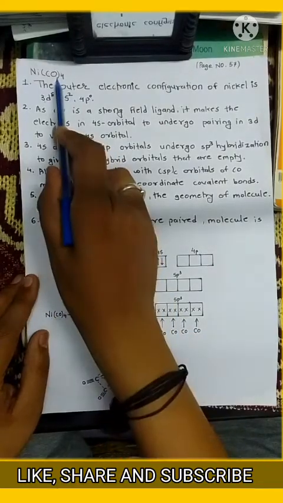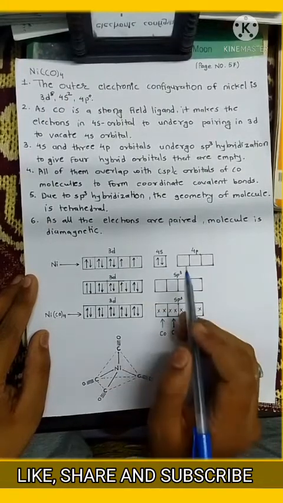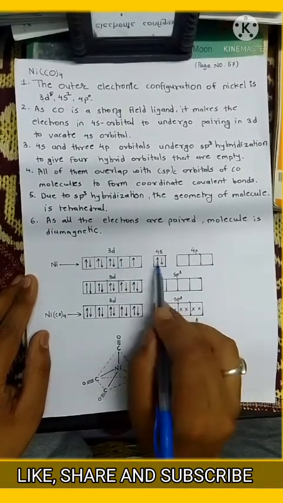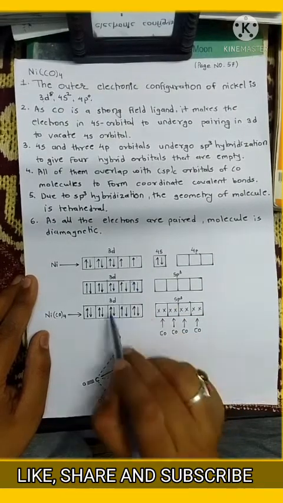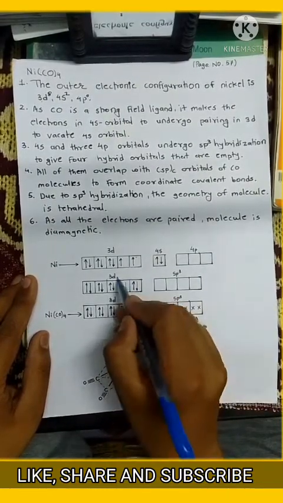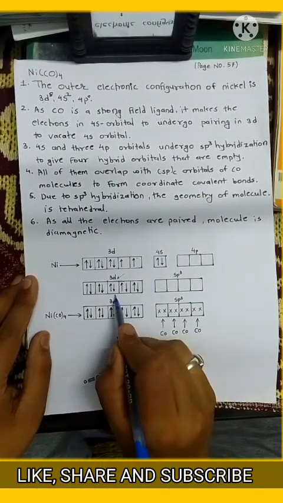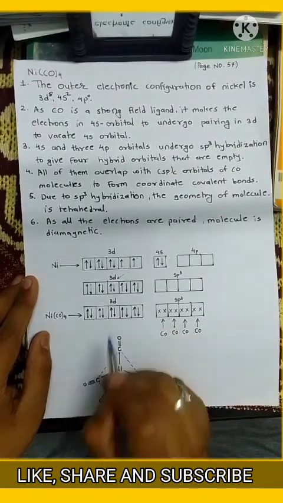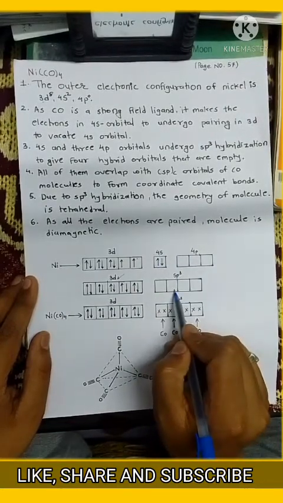Since CO is a strong ligand, pairing of electrons takes place. That's why all electrons get paired up in your 3d orbitals. So now in this case just see that there is no empty d orbital present. That's why it gives sp3 hybridization.